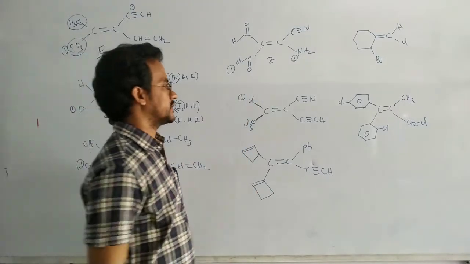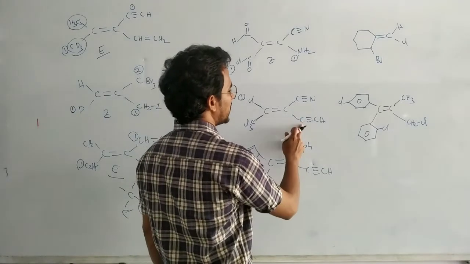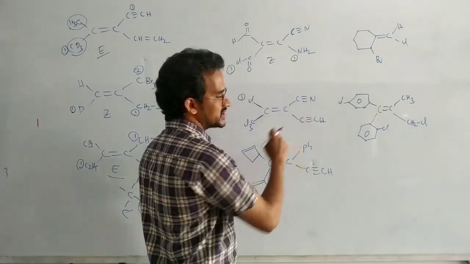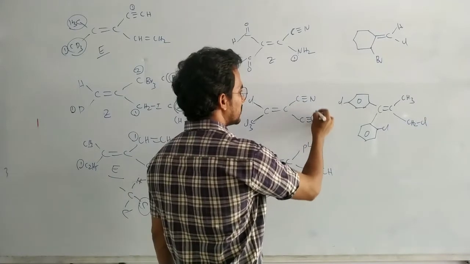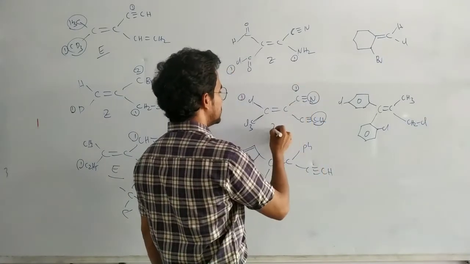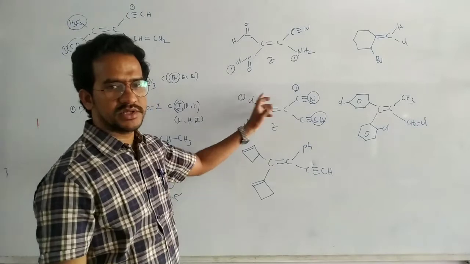Just check the bonding atoms. Now carbon and here carbon. There is a triple bond, there is a triple bond. But further, this carbon has a nitrogen, so this one has a high priority. So Z isomer. Similar groups go on the same side, Z isomer.